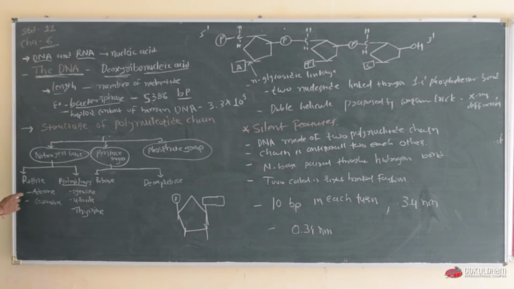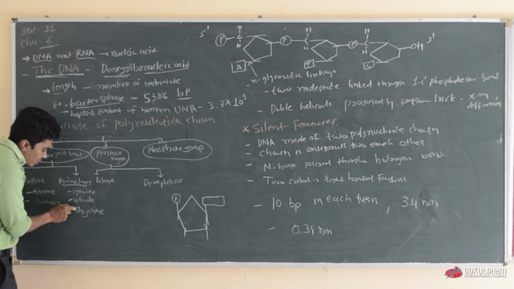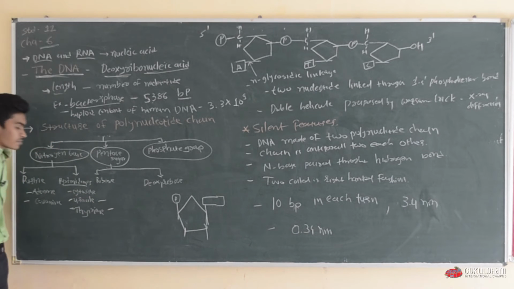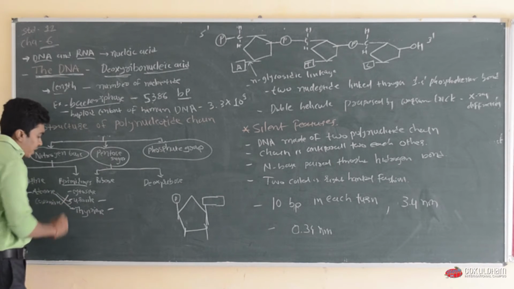The examples of purine are adenine and guanine. On the other hand, the examples of pyrimidine are cytosine, uracil, and thymine. In DNA, adenine pairs with thymine and guanine pairs with cytosine. And in RNA, adenine pairs with uracil.